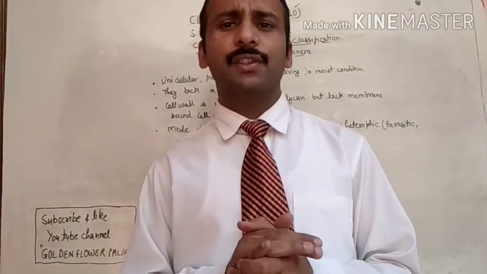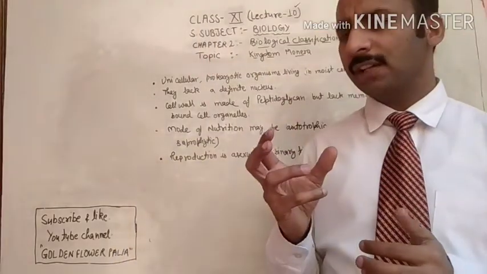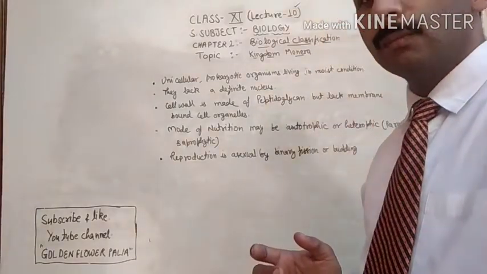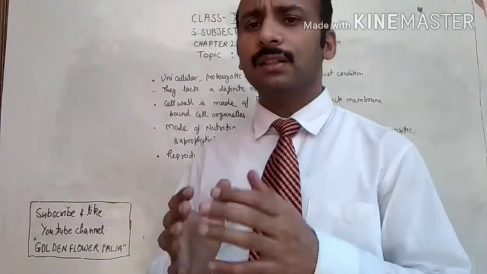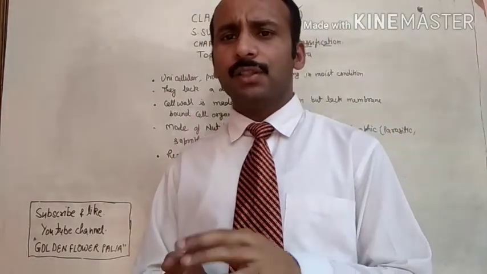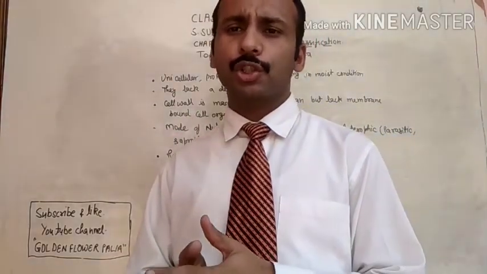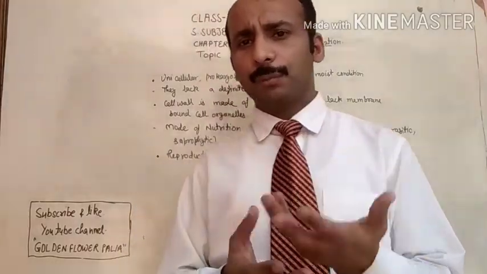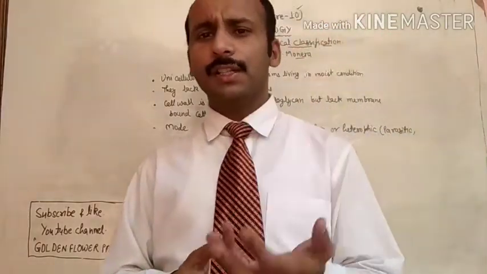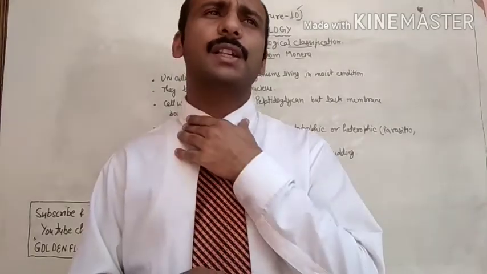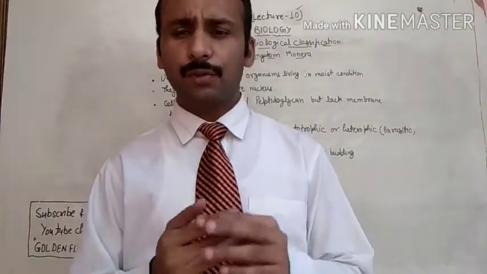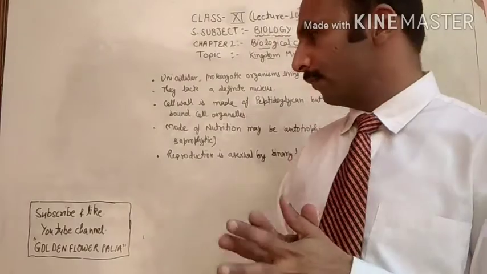But for classification we need special points, for example shape, structure, mode of nutrition, mode of reproduction, body structure, cell structure, unicellular, multicellular. These are the points on which we categorize the organisms.